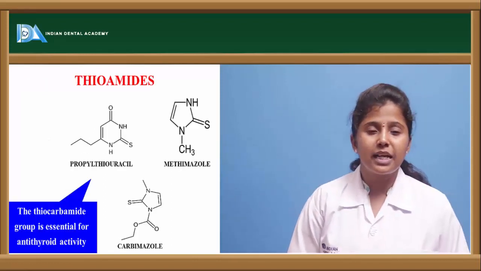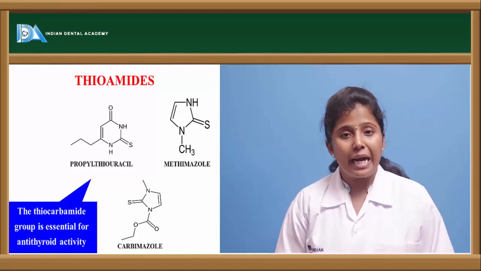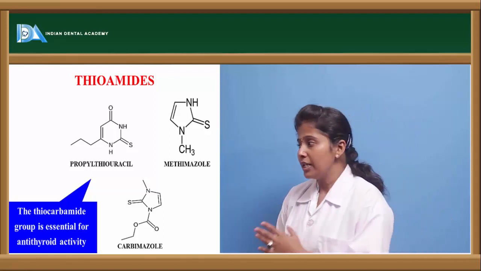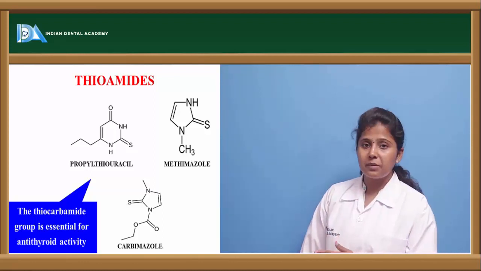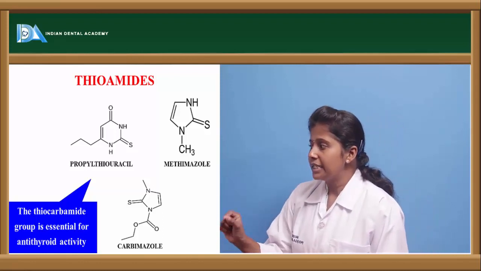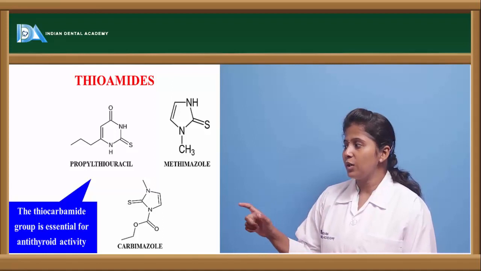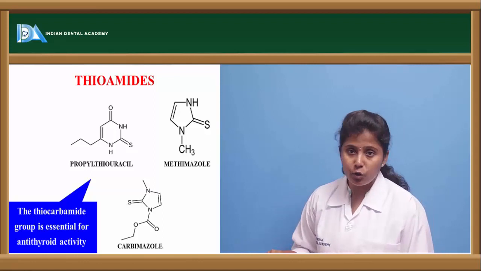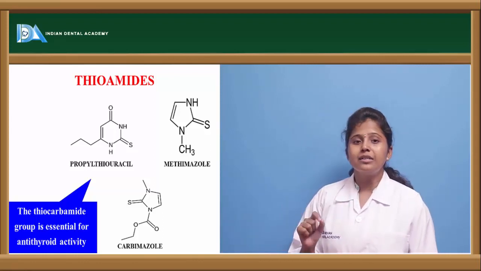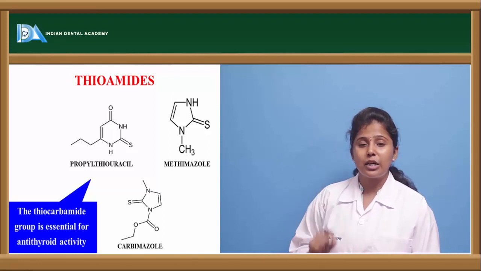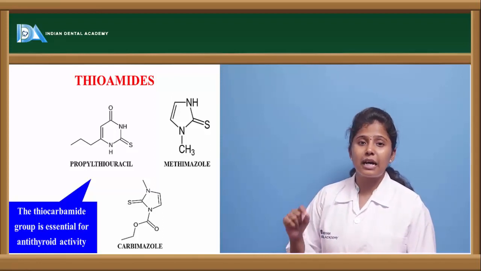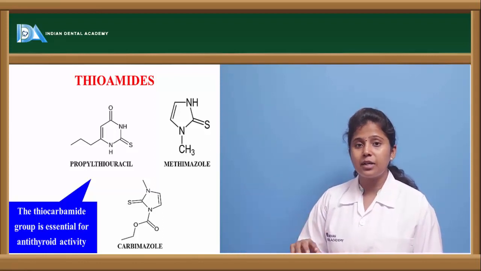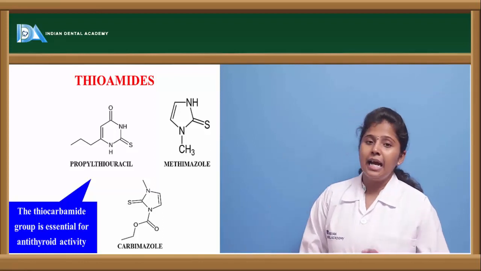Now let us see the first category of drugs, that is thioamides or antithyroid drugs. These are the drugs which inhibit the thyroid hormone synthesis. The drugs include propylthiouracil, methimazole and carbimazole. If we see the structure, these structures contain thiocarbamide. They have a ring structure whereby a double bond sulfur group is attached to each and every structure. Thio means sulfur. This sulfur atom is attached to the carbamide ring.